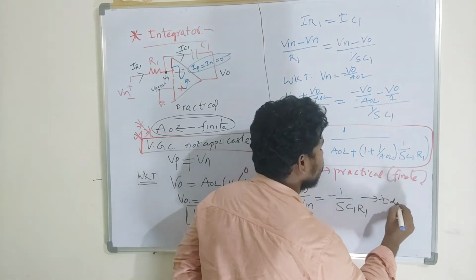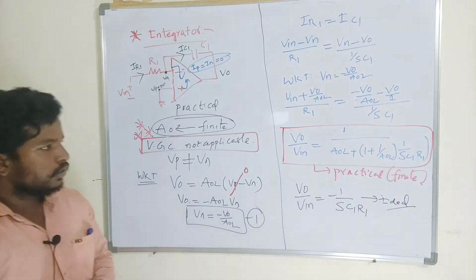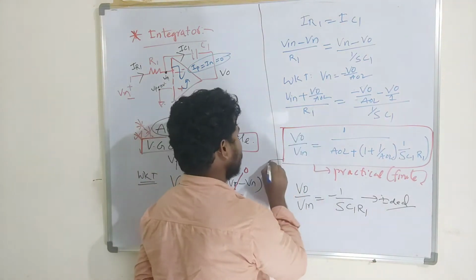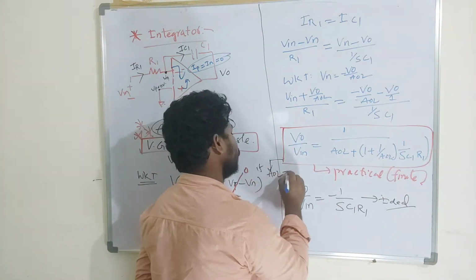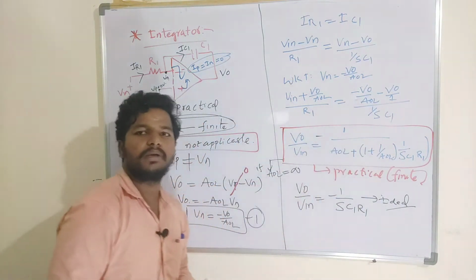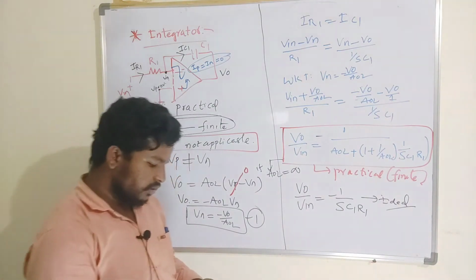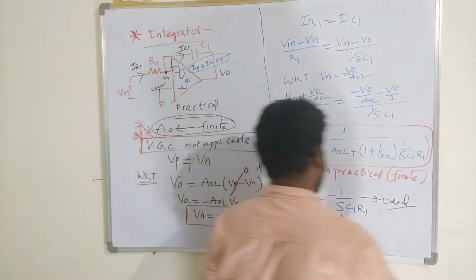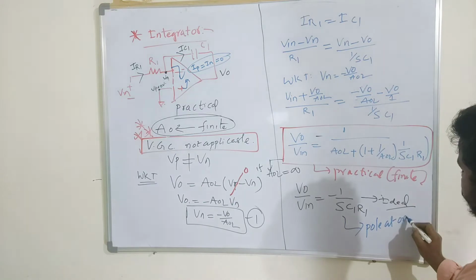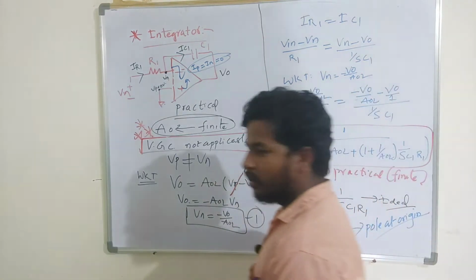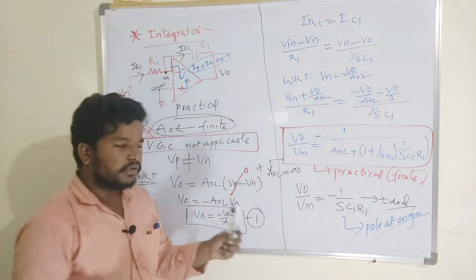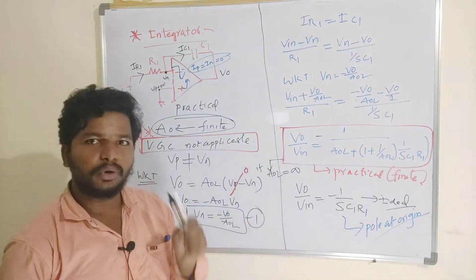it is an ideal case. So even if I represent this operational amplifier, if I assume the gain is infinity, then this equation will be the same, and both equations will be equal to 0. As I said in the previous video, this operational amplifier has a pole at origin. For this ideal operational amplifier, if I observe with respect to the frequency domain, it has one pole at origin.